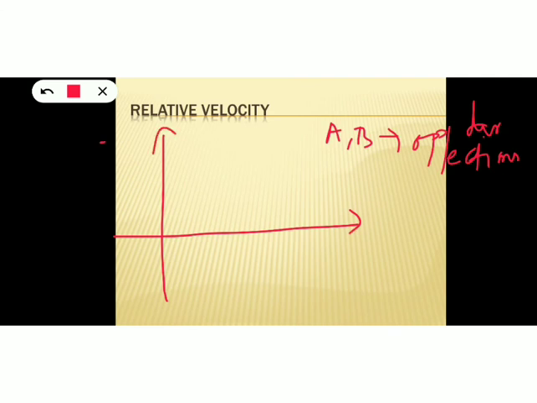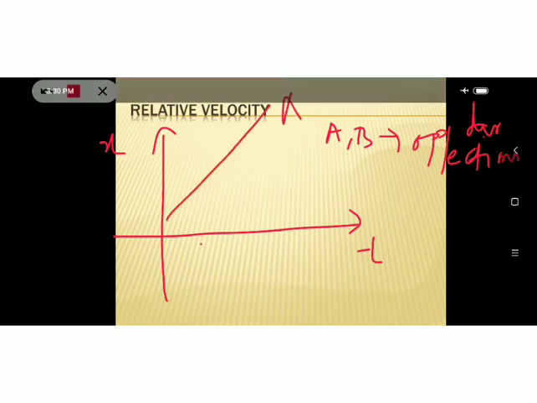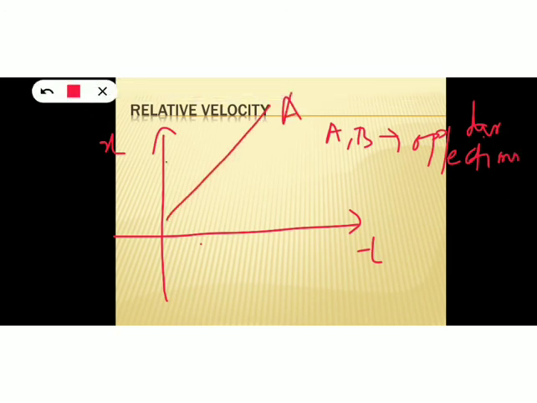So here again position is plotted along y-axis, time along x-axis, and suppose this is the graph of A, then this will be the graph of B. So from the graph it's very clear both the objects are moving in the opposite directions and they meet together at a particular time. Okay, so that's all about the relative velocity. It's three cases and the position time graph based on three cases.